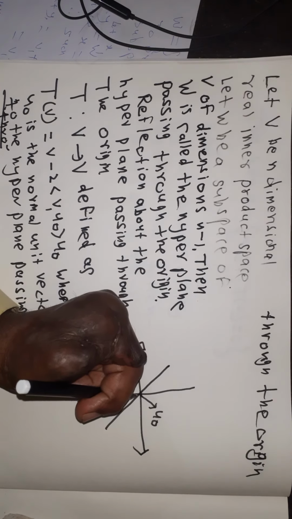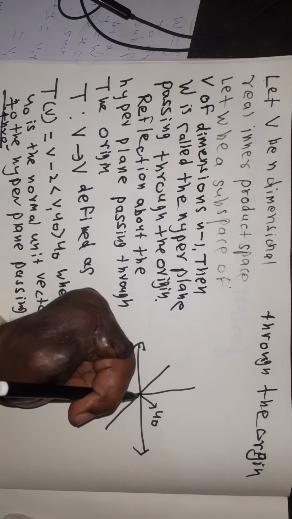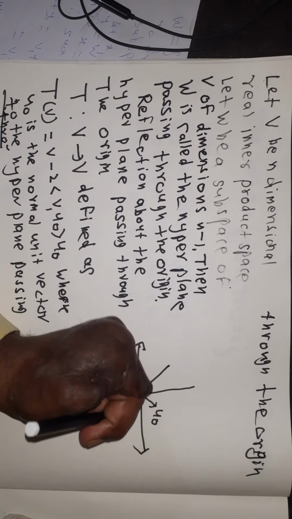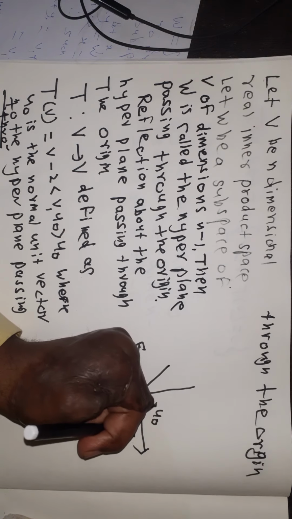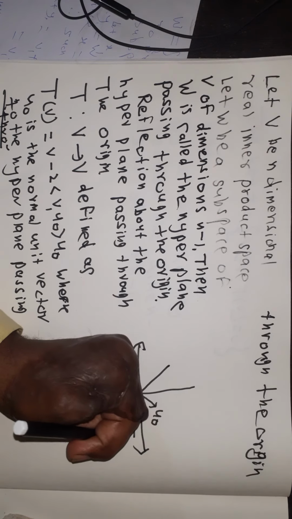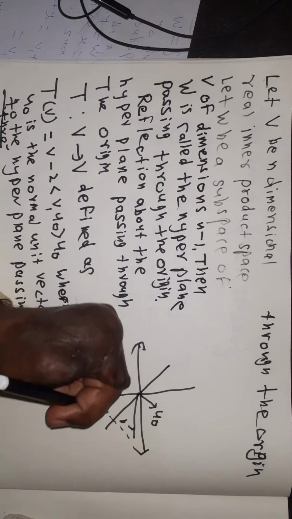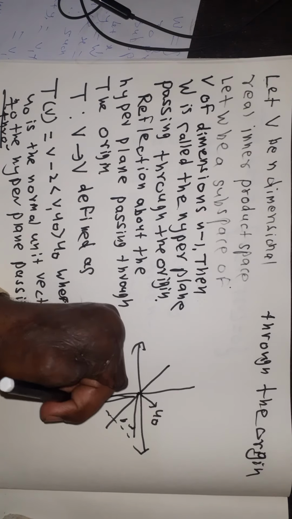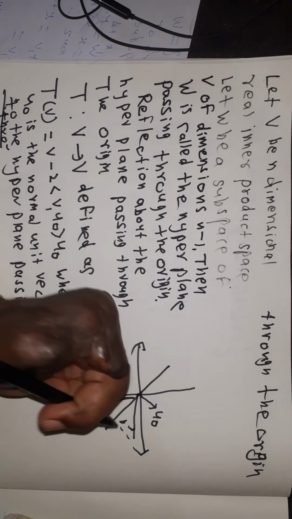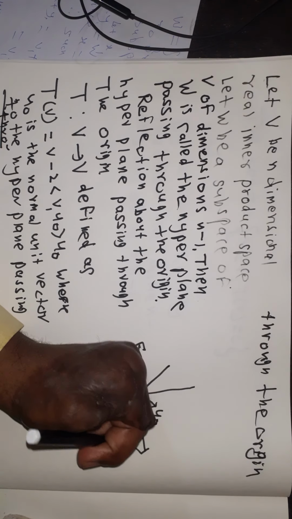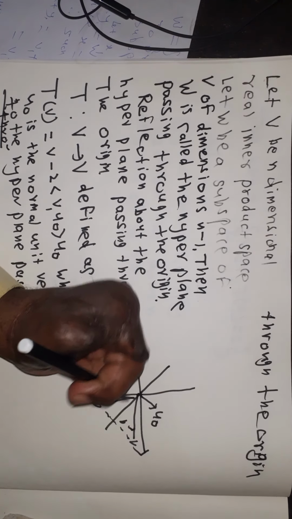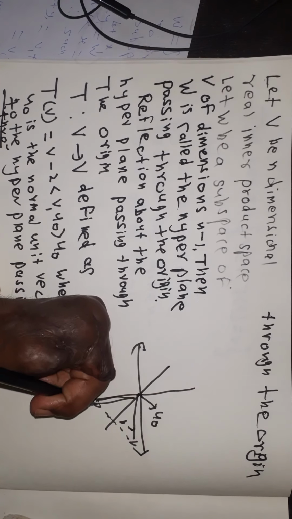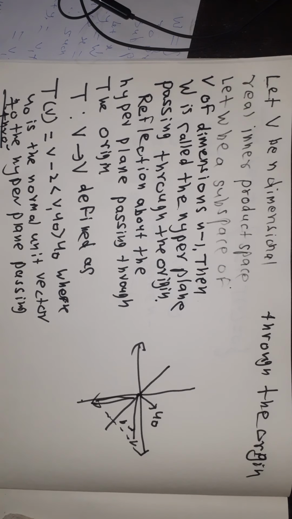Then for any vector v belonging to R2, the reflection of this vector v along the line passing through the origin is equal to this vector, and this map is called a reflection.